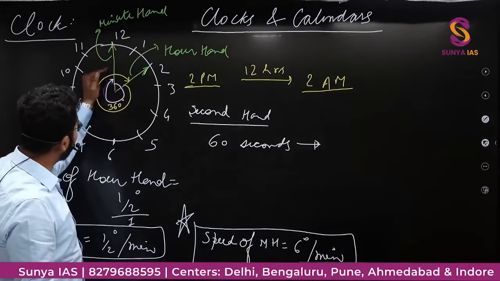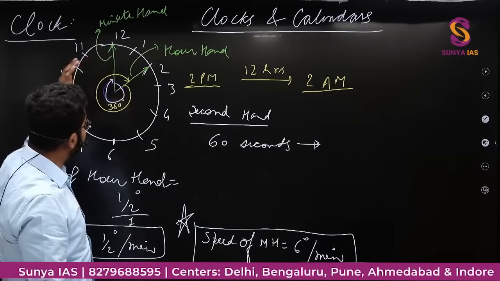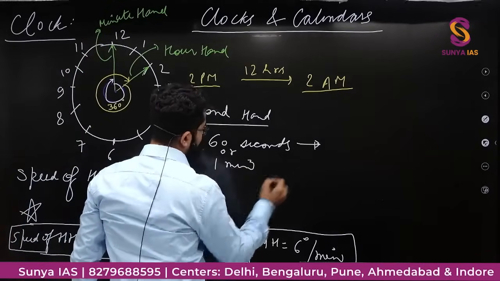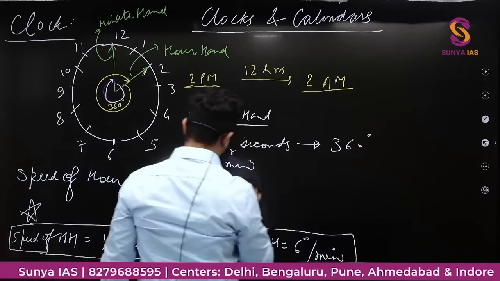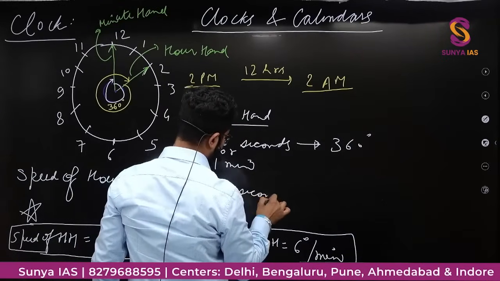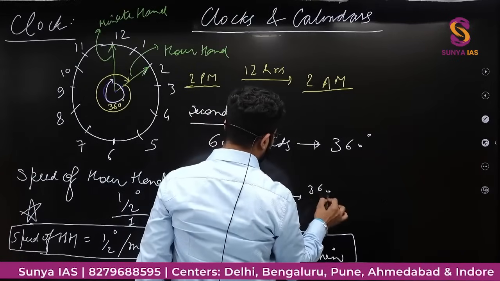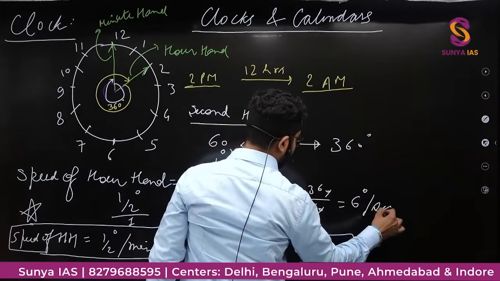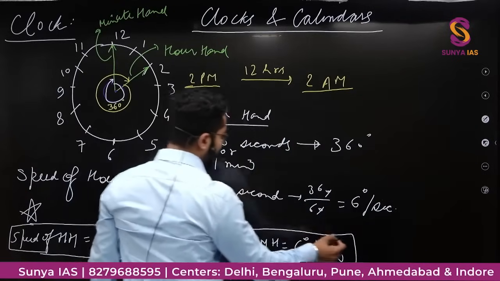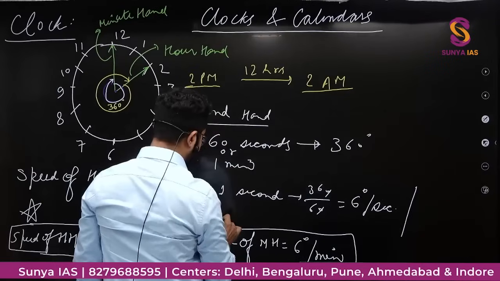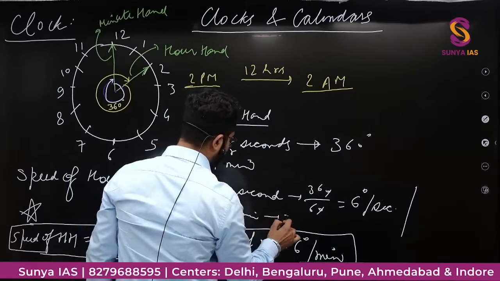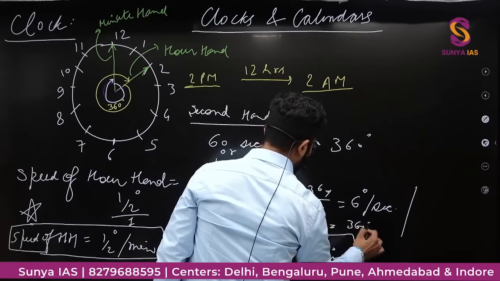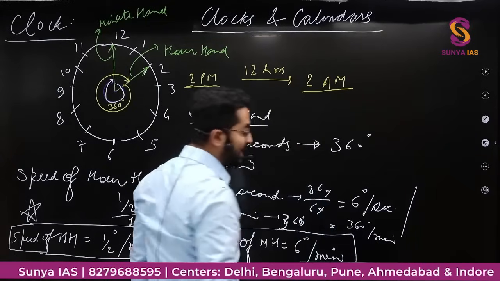That is, in 1 minute the second hand moves 360 degree. 1 minute or 60 seconds it moves 360 degree. So 1 second mein it will move 360 upon 60, that is 6 degree per second, aur 1 minute mein 360 degree, that is 360 degree per minute. That is the speed of the second hand.